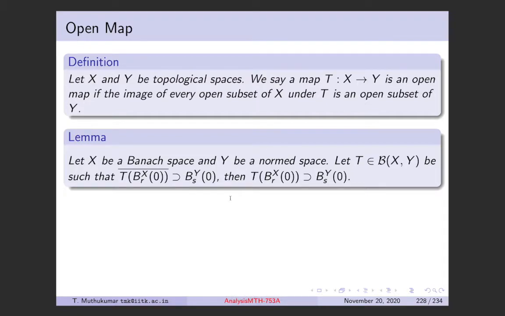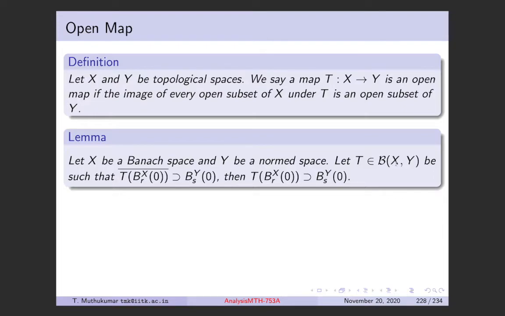So we'll first prove a lemma where we have a Banach space X, which is a complete normed space, and Y is a normed space, right, which is not necessarily complete. So X is a complete normed space, Y is a normed space, and T is a bounded linear operator, right. B(X,Y) is the notation for bounded linear operators. We also use L(X,Y), which is the set of all bounded linear operators from X to Y, which means it's a linear operator and it's also continuous.